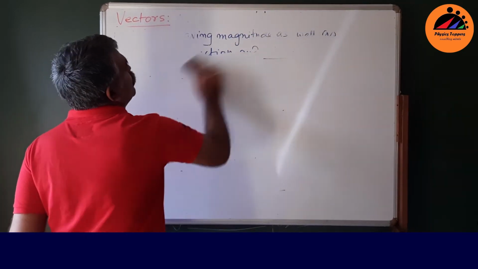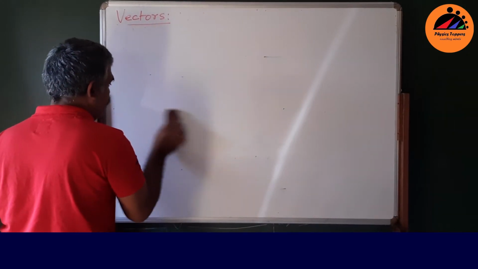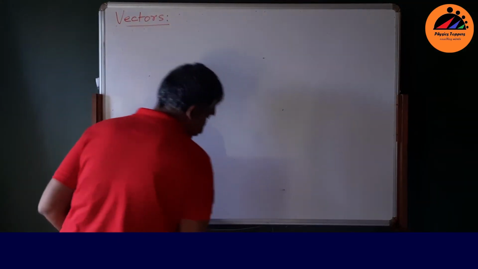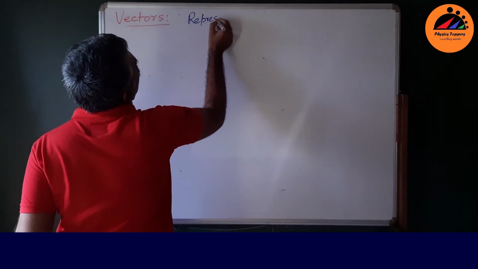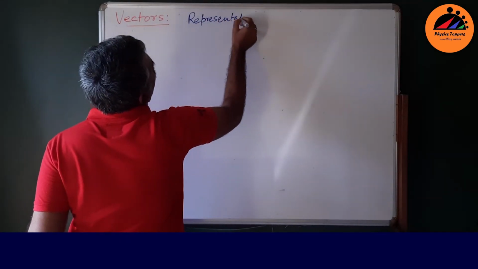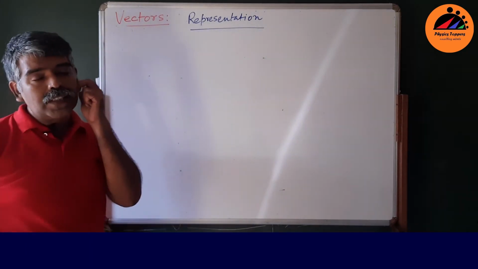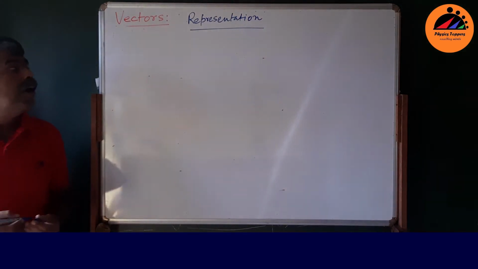Vector representation. See, the representation of some physical quantity is very important. How do you represent a vector?